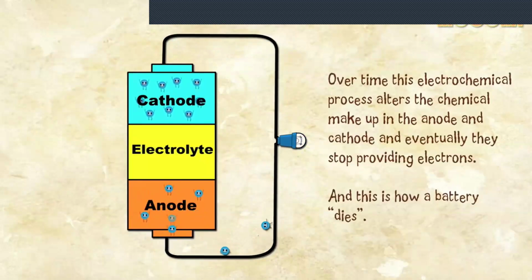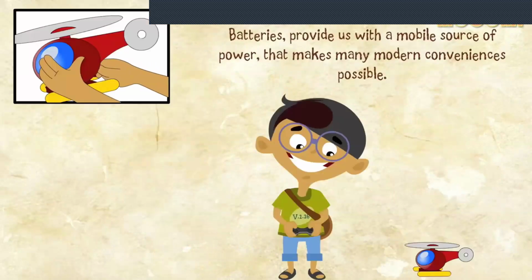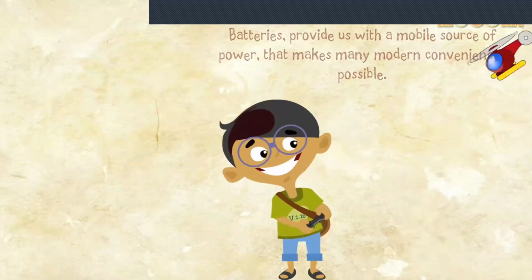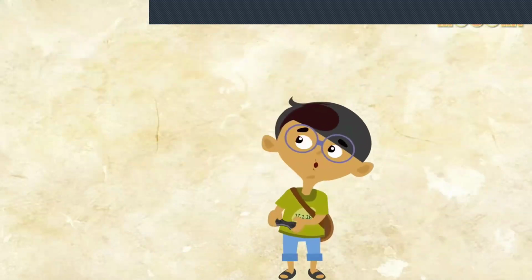Over time, this electrochemical process alters the chemical makeup in the anode and cathode, and eventually they stop providing electrons. And this is how a battery dies. Batteries provide us with a mobile source of power that makes many modern conveniences possible.